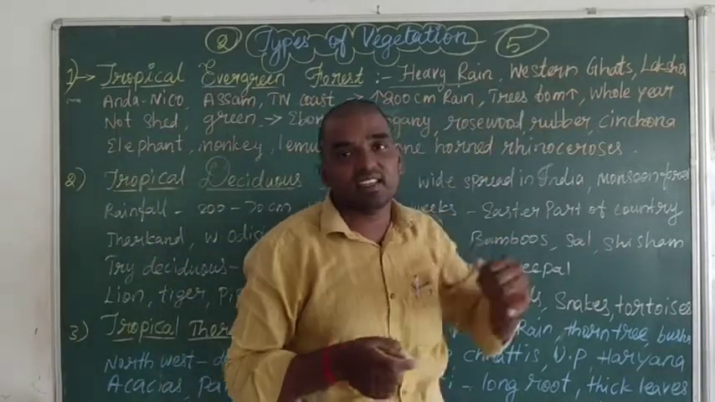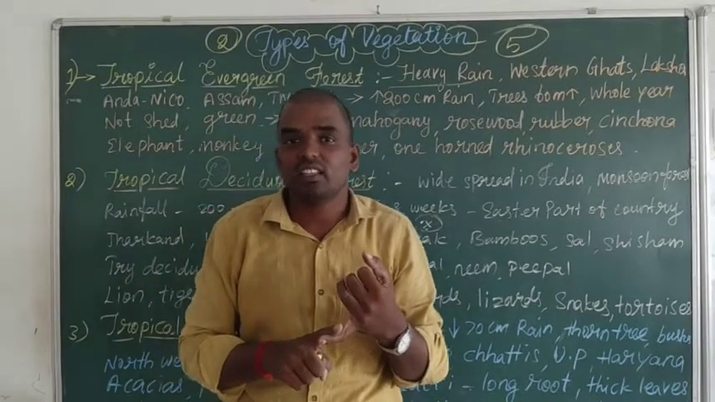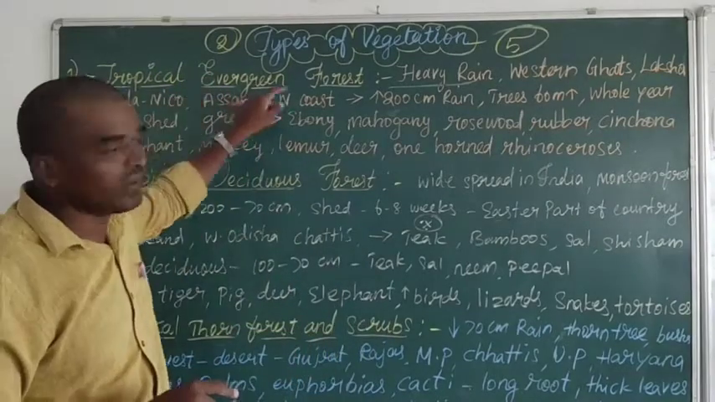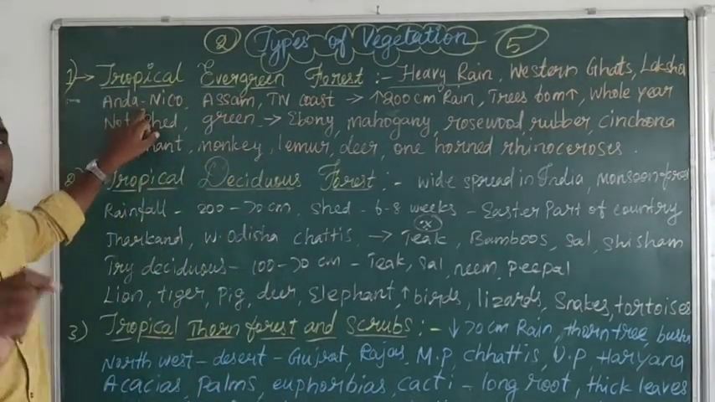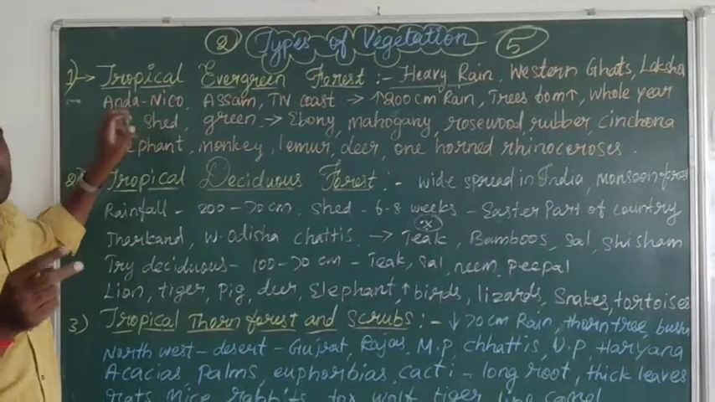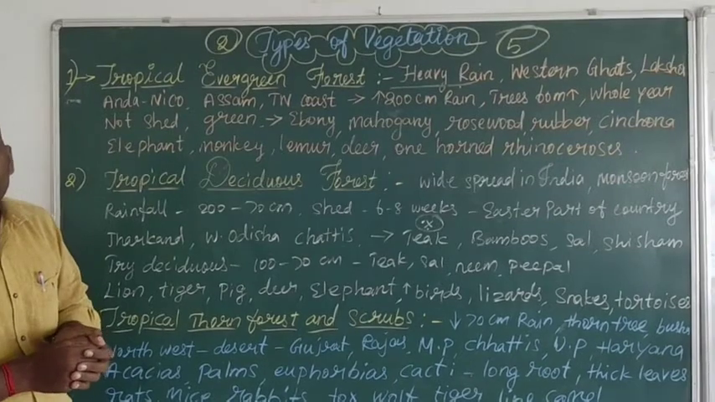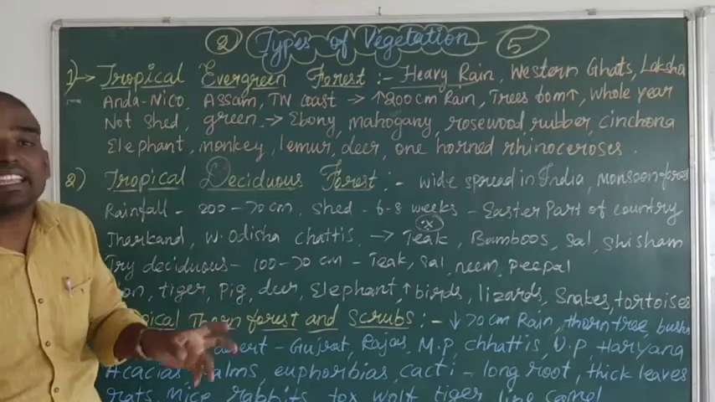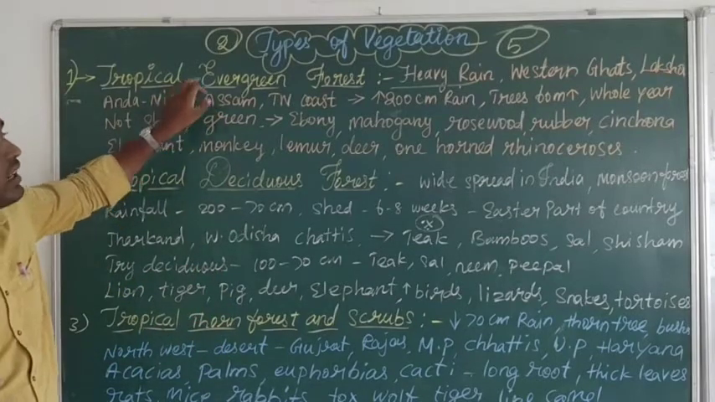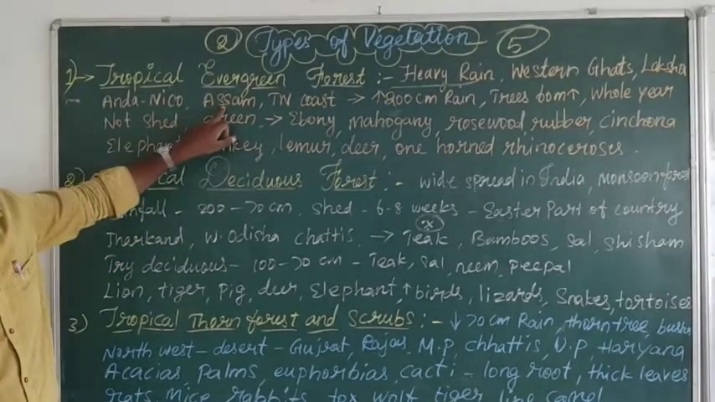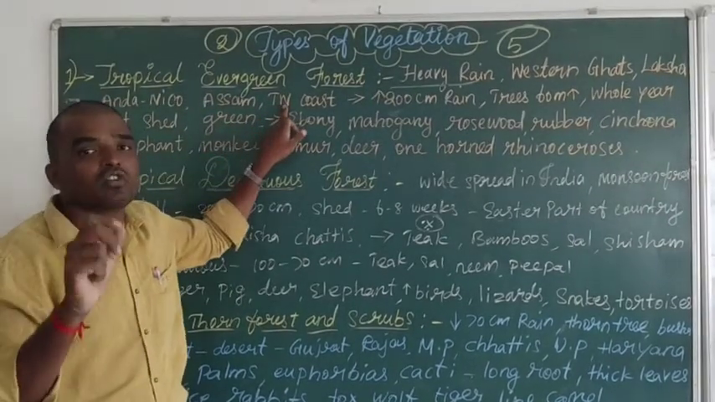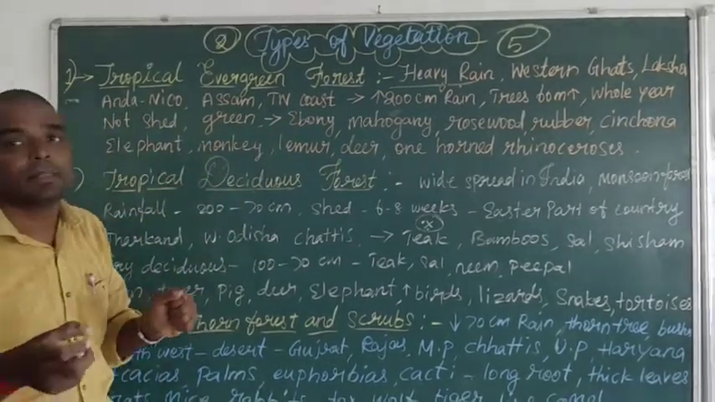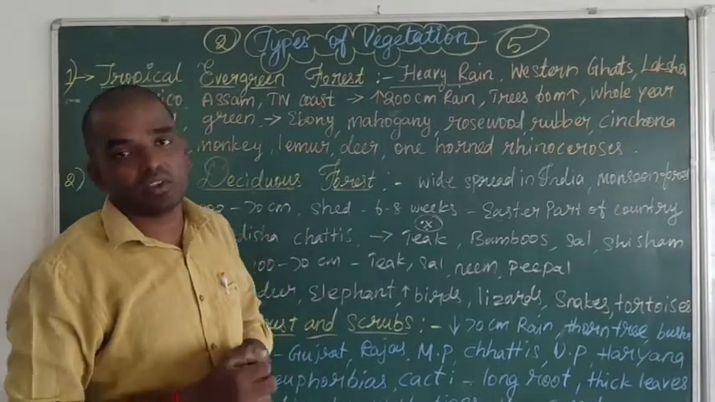Western Ghats, then Andaman and Nicobar, and Lakshadweep, which is one of the best examples of tropical evergreen forest. These places receive more rainfall, so the trees are always green and mostly do not shed their leaves. Because of that, we call it tropical evergreen forest. Assam is also an example, and the coastal places of Tamil Nadu.